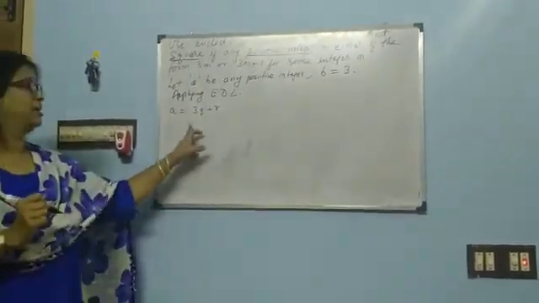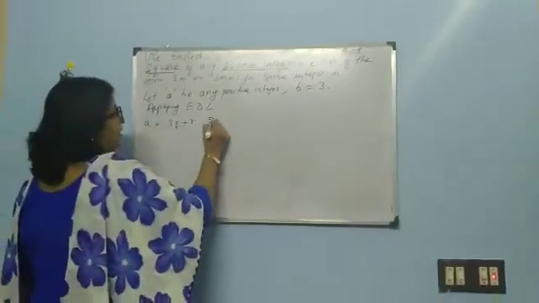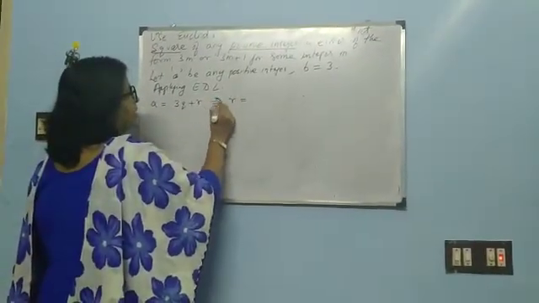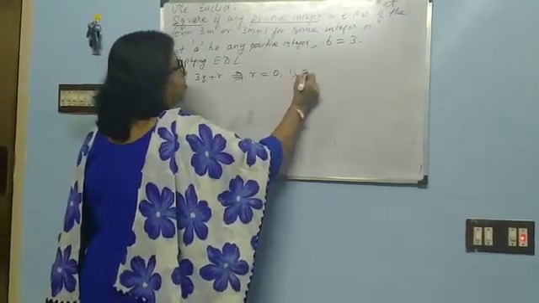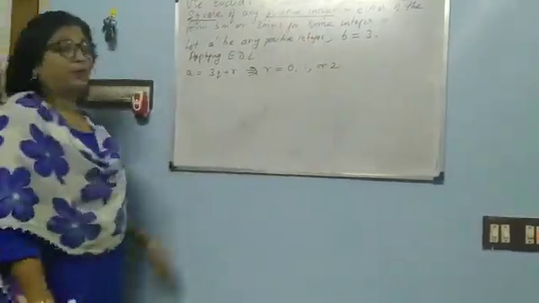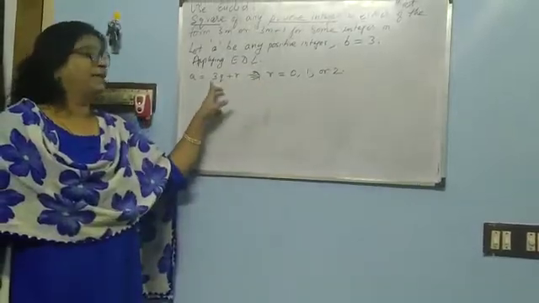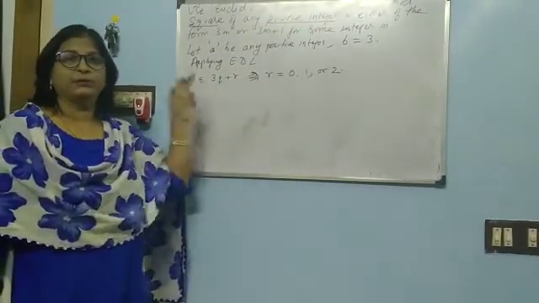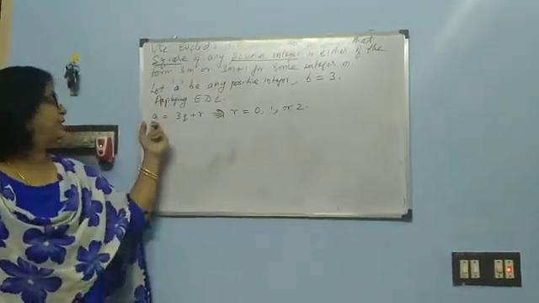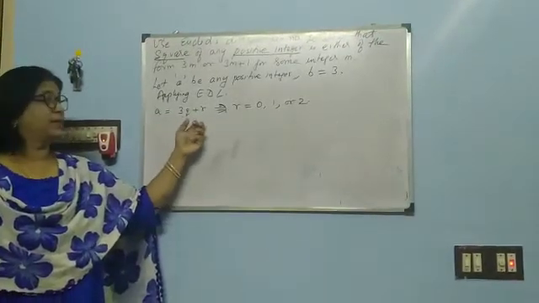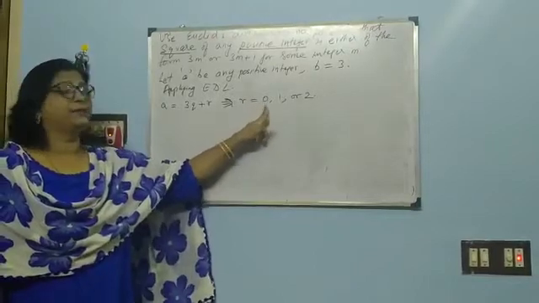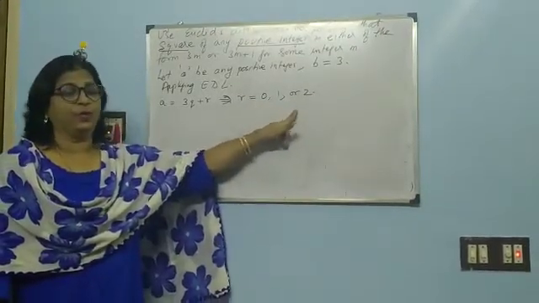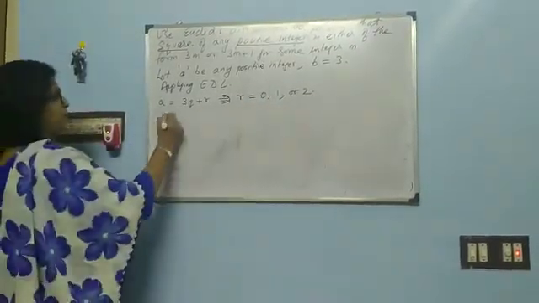So here what can be r? r can be equal to 0, 1 or 2 because r should be less than b. Since b is 3, r should necessarily be 0, 1 or 2.